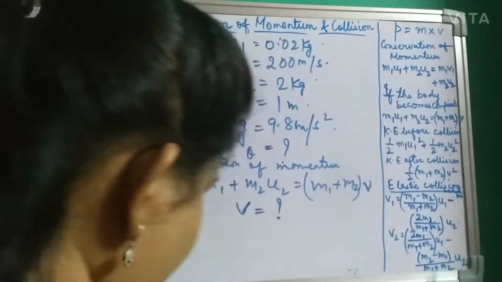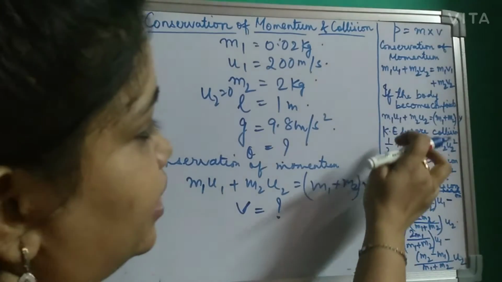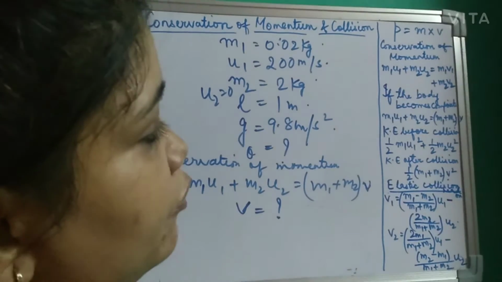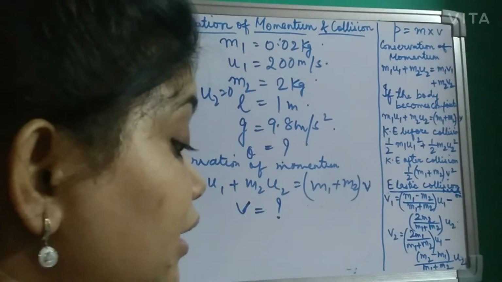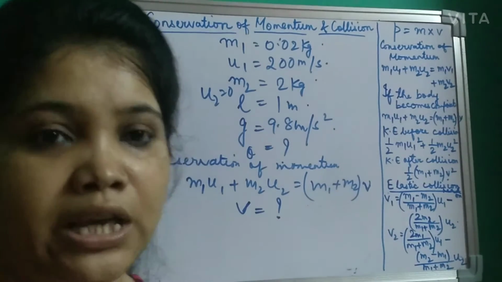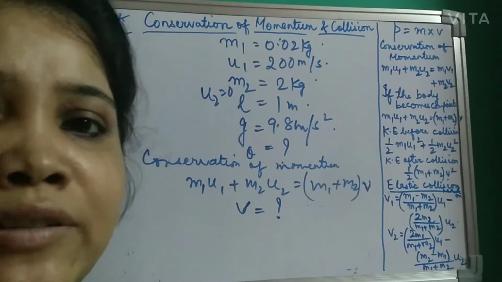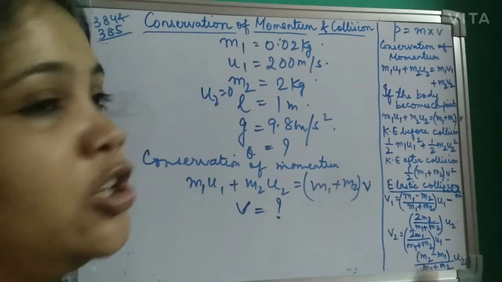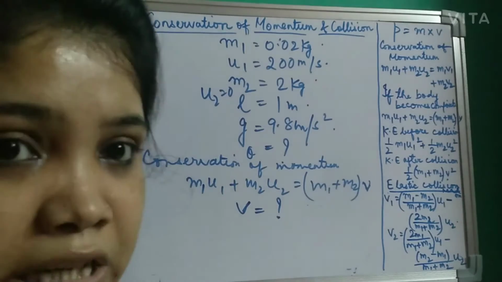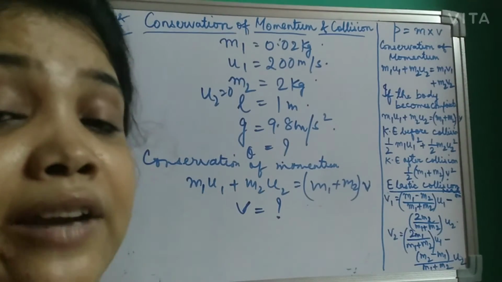Now what are you asked to find out? You are asked to find out the inclination. After this, you see here I have written the kinetic energy. Because after the bullet hits the block, obviously the wooden block is no more at rest. It also gets a particular velocity, which is v. So now you have to find out the inclination, which is cos theta is equal to (L minus h) by L. Yesterday I had written it in the formula.